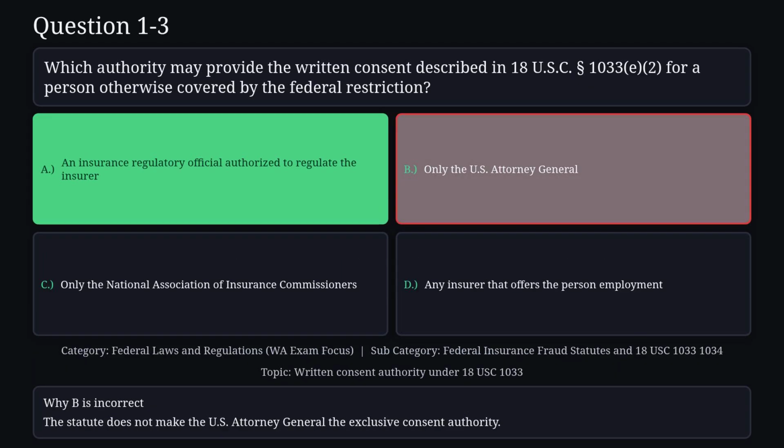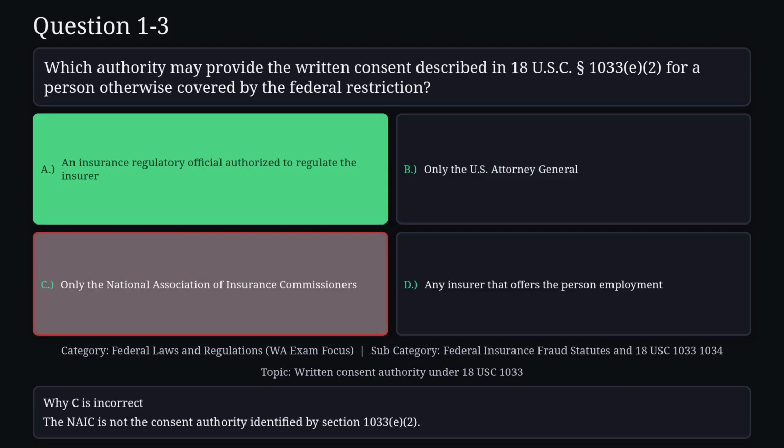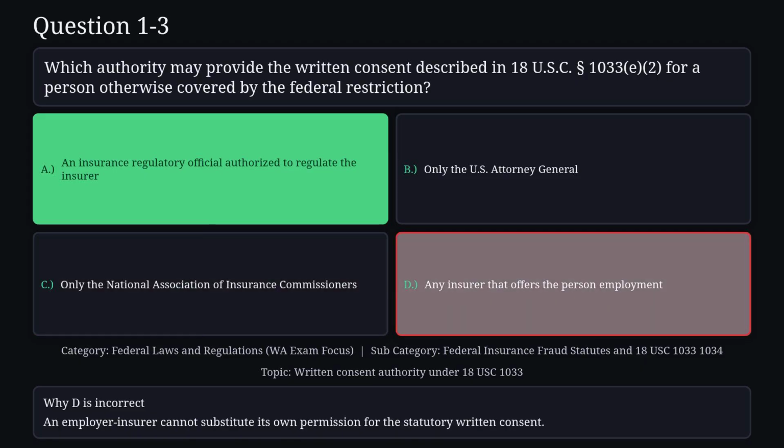Reason B is not correct. The statute does not make the U.S. Attorney General the exclusive consent authority. Reason C is not correct. The NAIC is not the consent authority identified by Section 133, subsection E, paragraph 2. Reason D is not correct. An employer-insurer cannot substitute its own permission for the statutory written consent.